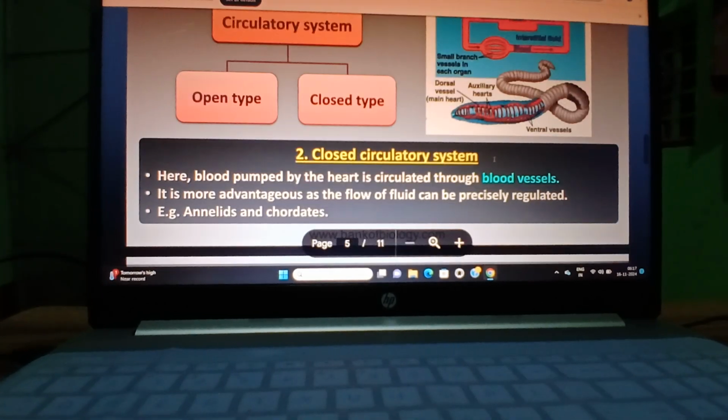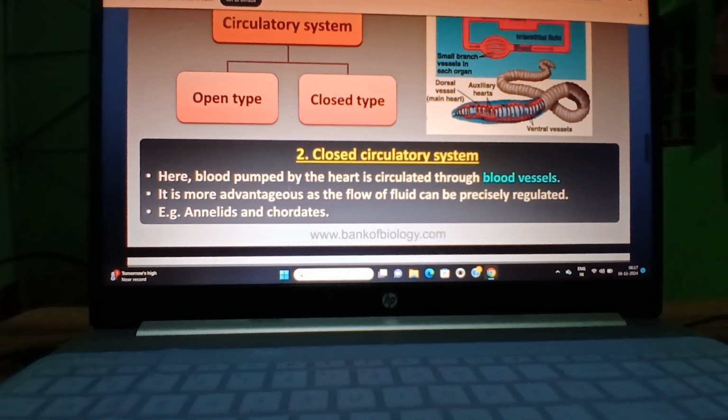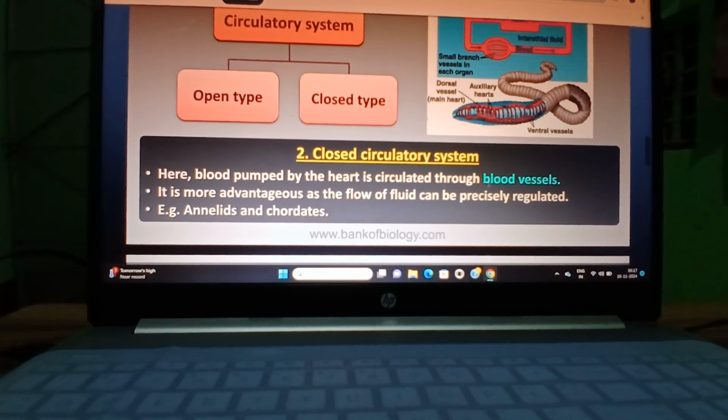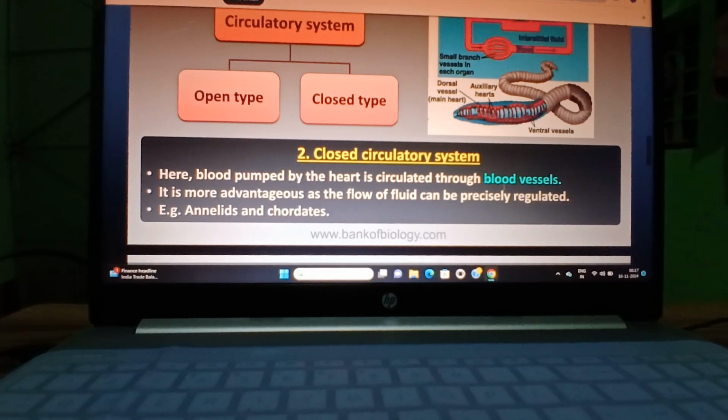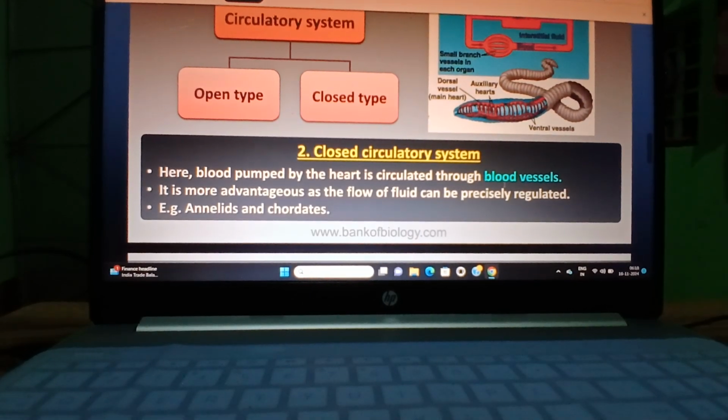Then look at the closed circulatory system. Blood pumped by the heart is circulated through the blood vessels only. It does not come in contact with the cell and tissue, meaning between artery and vein there is a capillary.